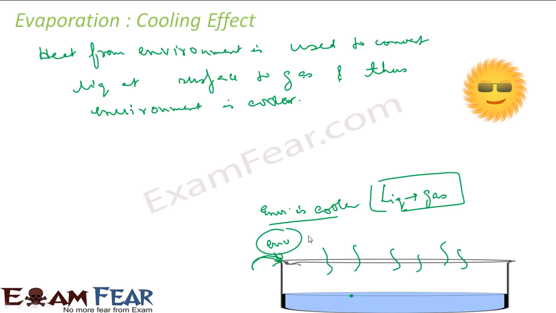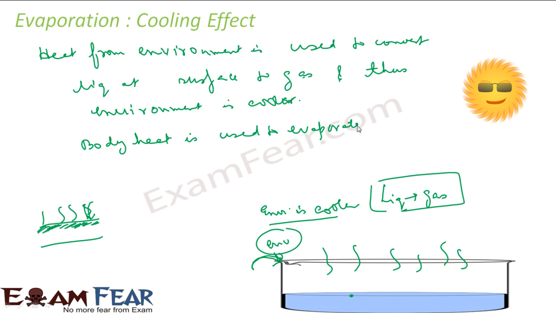And that's why we sweat. When we sweat, we have water on our skin, and then the heat is used to evaporate it, and thus the skin becomes cooler. In fact, the heat from the body is used to evaporate, and then the body becomes cooler, right? So body heat is used to evaporate sweat, and thus the body cools down.